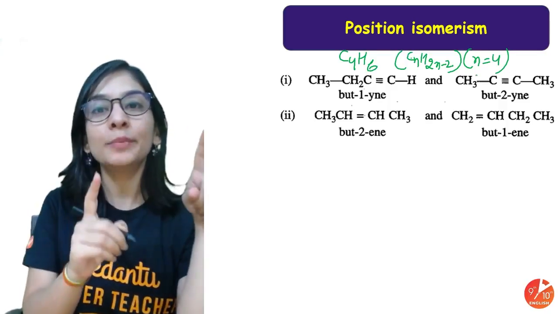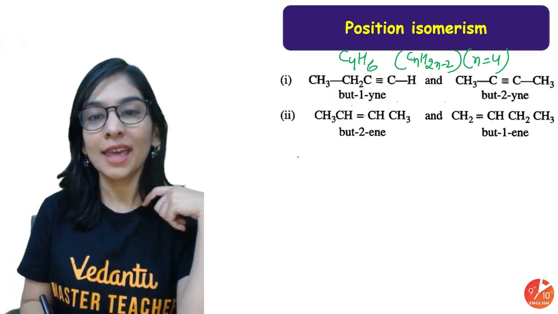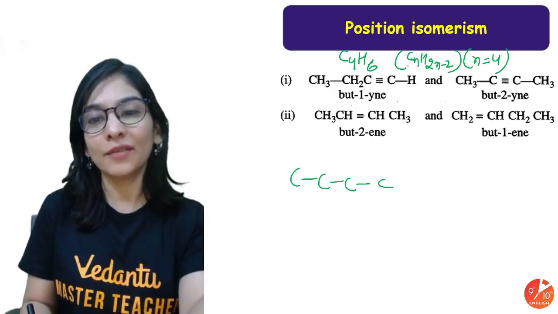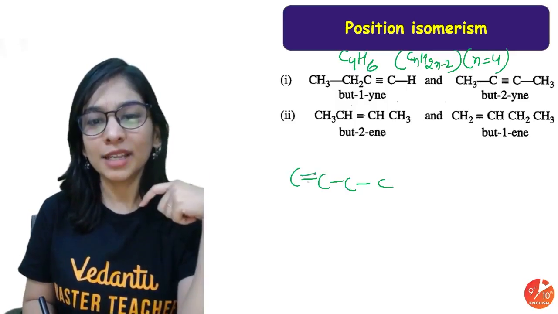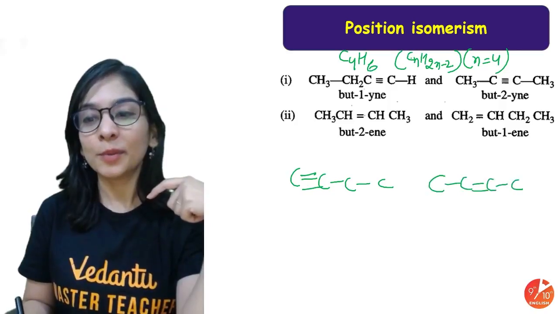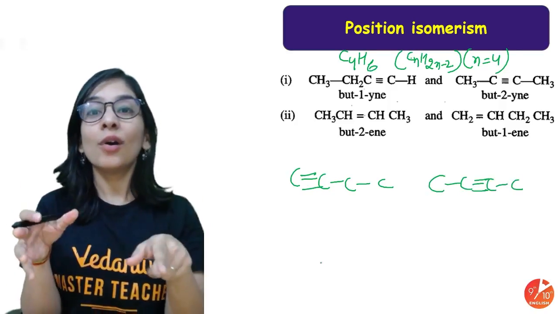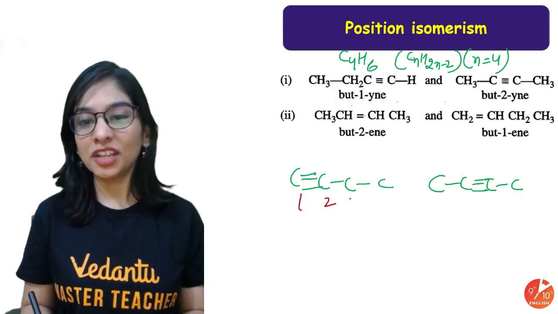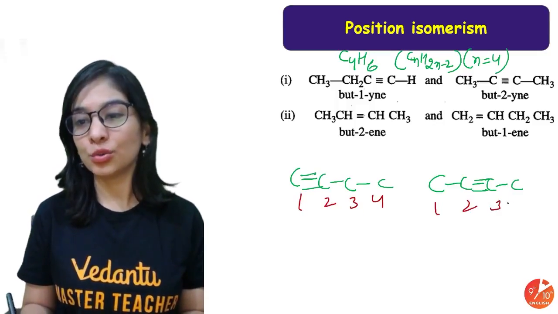So there is not just one possibility, there are 2 possibilities. With 4 carbons, I need to mention the triple bond, as an alkyne has a triple bond. I have 2 possibilities: writing the triple bond on the first carbon and writing the triple bond on the second carbon. So again, the triple bond is carrying a different position. 1, 2, 3, 4, 1, 2, 3, 4.